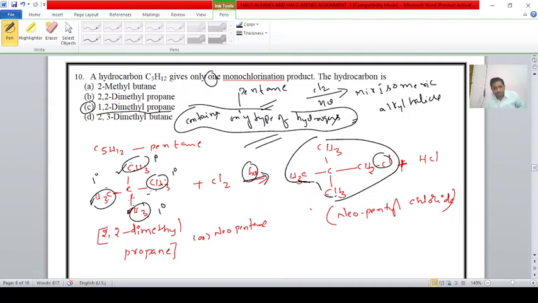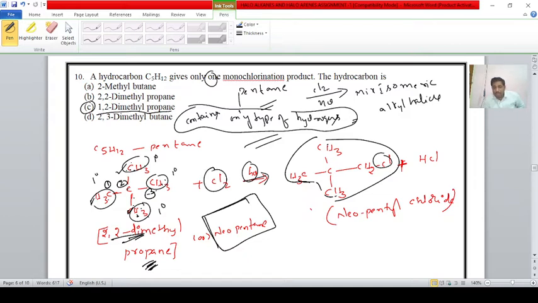Here the name of this compound is 2,2 dimethyl propane, because it is the first carbon, second carbon, third carbon, and on the second carbon 2 methyl groups are there. Hence it is 2,2 dimethyl propane, which is also known as neopentane.